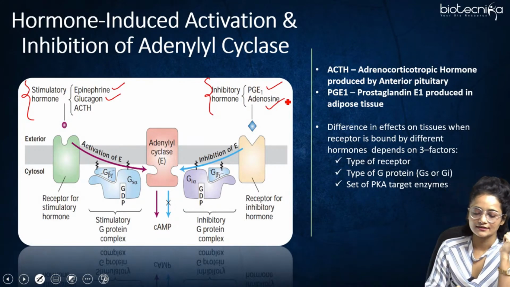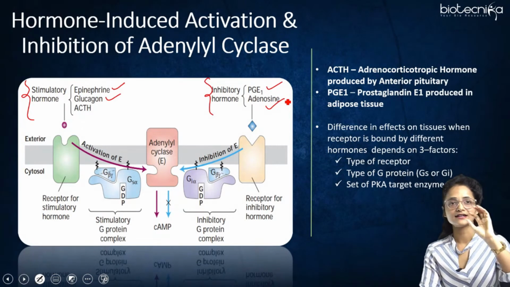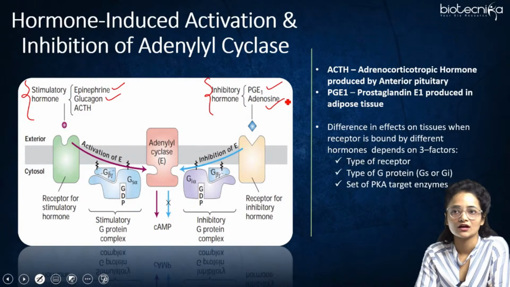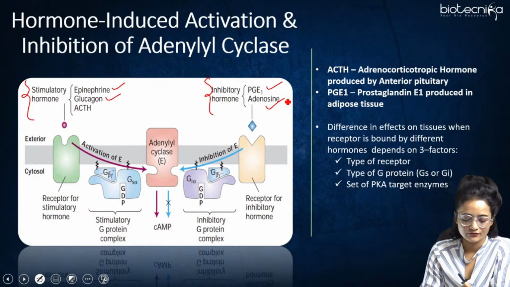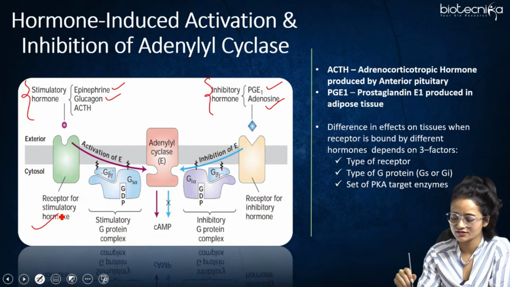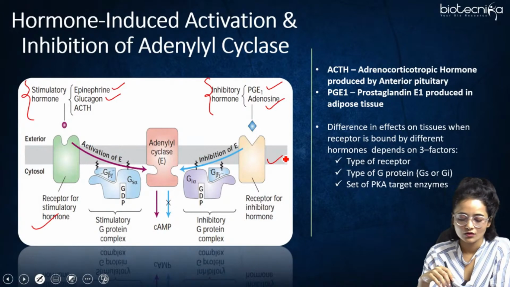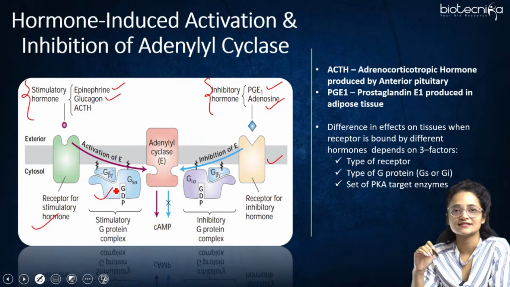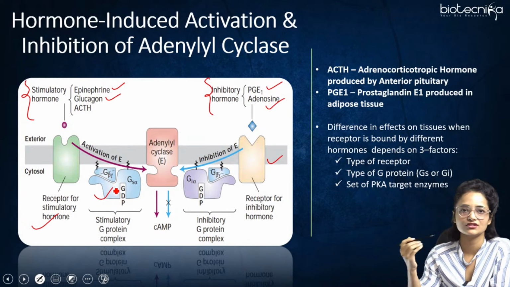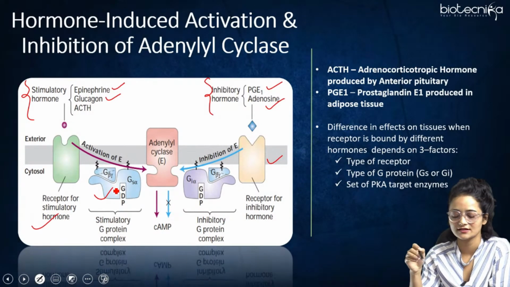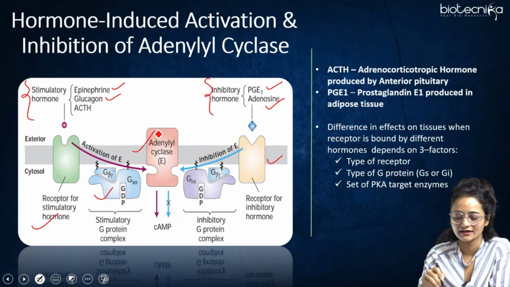First, when the stimulatory hormone binds to its receptor, the receptor for the stimulatory hormone is given here, and the receptor for the inhibitory hormone is given separately. There are different receptors for different kinds of hormones. Activation takes place here: in the GDP-bound Gs alpha, the GDP gets dissociated and GTP gets bound, and it binds to the adenyl cyclase.